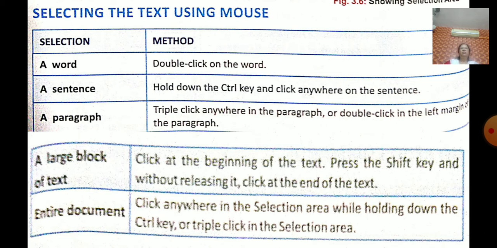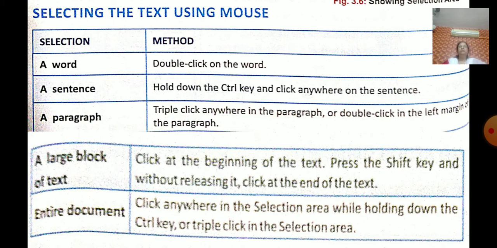Okay children. Now what is the use of the undo and redo commands? Undo reverses the effect of the last command. To reverse one or more actions, you can use the undo button. It reverses the effect of the last command, or you can press Ctrl plus Z. The same way, redo reverses the action of the undo command, click on the redo button, or you can press Ctrl Y.